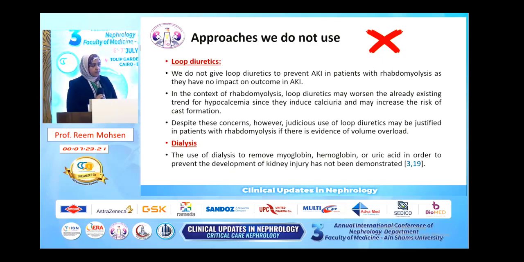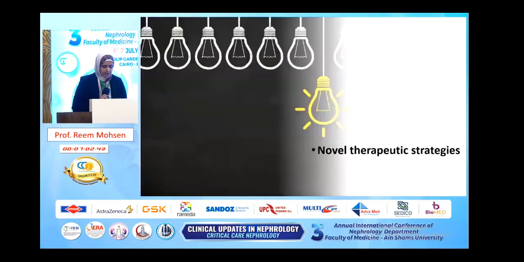Loop diuretics should not be a regular practice. However, loop diuretics might be used only if we have evidence of volume overload, such as in heart failure patients, for example. Dialysis for the removal of the myoglobin or hemoglobin or uric acid to prevent the occurrence of AKI is not a usual practice.